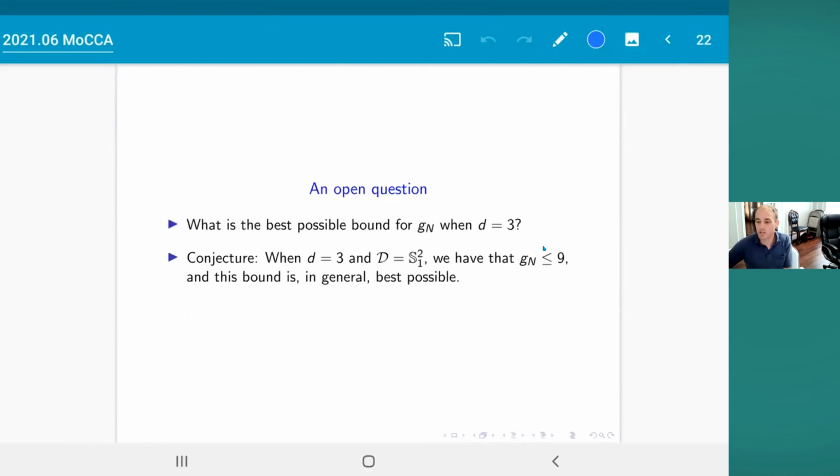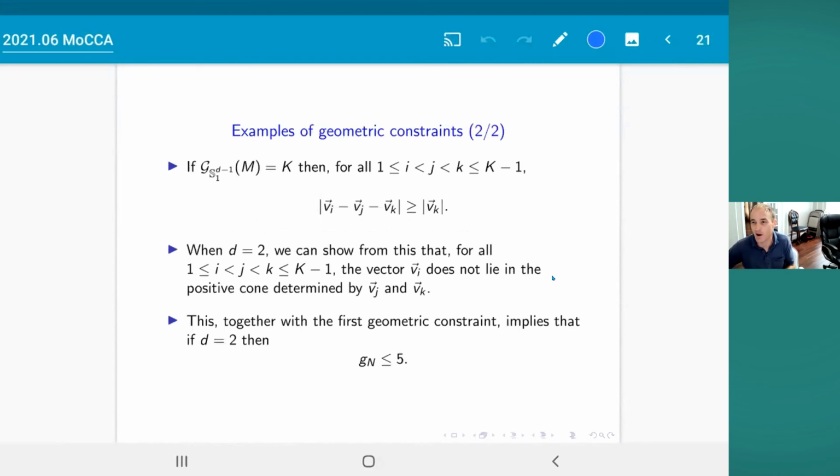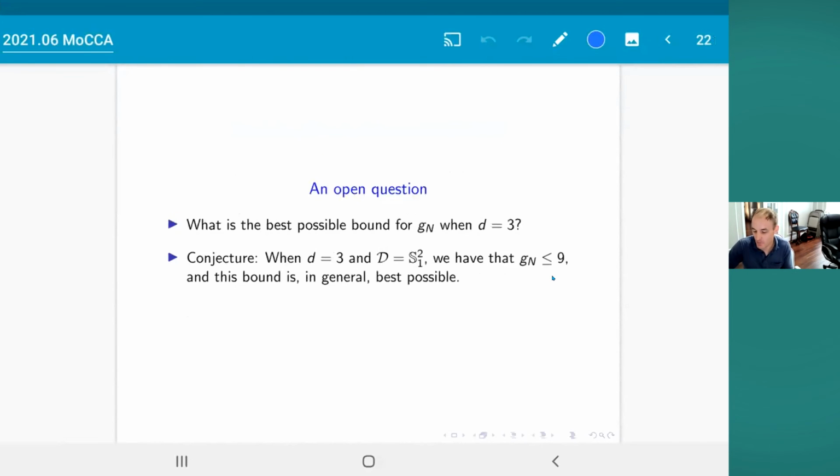Okay, so to finish my talk, I just want to finish by asking this question. What about the best possible bound for Gn when d is equal to 3? The bound that we have is 13, but after extensive numerical analysis of this problem, we think that probably the best possible bound is actually 9. The 13 is just coming from the kissing number problem. We're not even using the second geometric constraint that I just showed you, because we can't figure out how to get it to help at all. Maybe you can get it down to 12 or 11, but we think that in 3 dimensions the answer is probably actually 9.